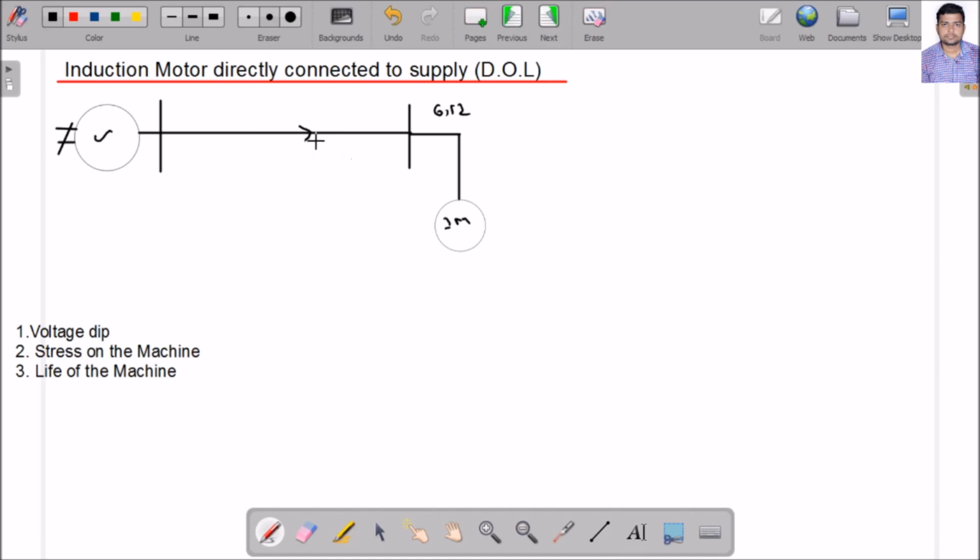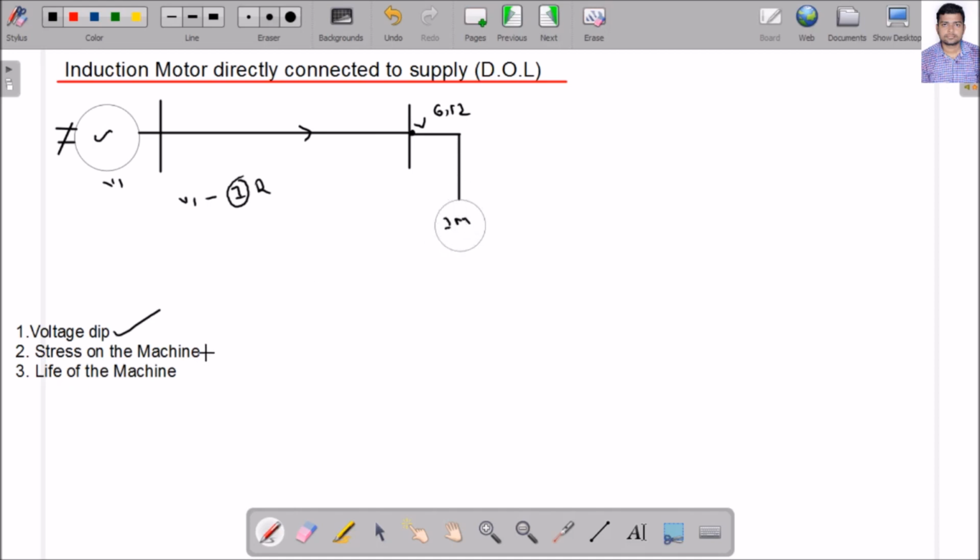So definitely this current has to be supplied from the source, because it draws a heavy amount of current. At this point, suppose the potential is V, and at the generating end the voltage is V1. Then V is nothing but V1, the supply voltage, minus I into the resistance of the transmission line. If I connect an induction motor directly, that is DOL, direct online starting, a heavy amount of current will flow. Due to this heavy current, the voltage at this point is very low, so I have some voltage dip.